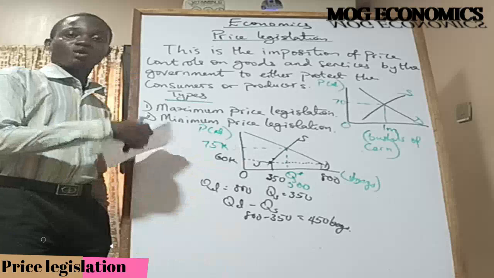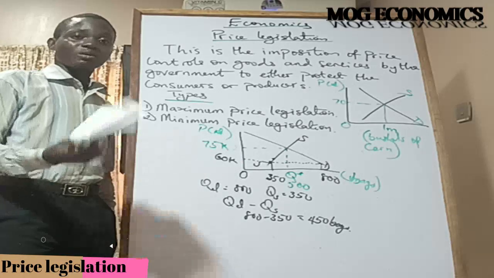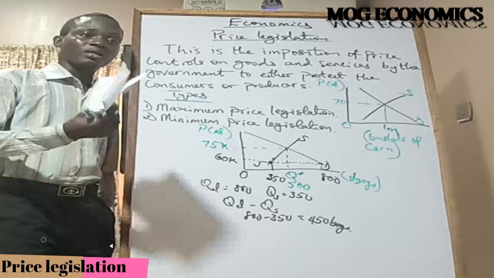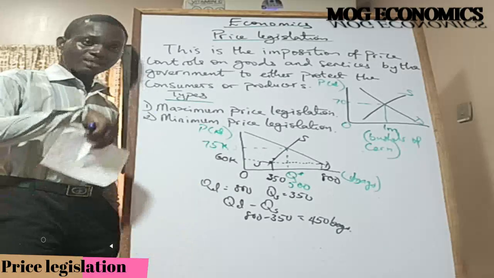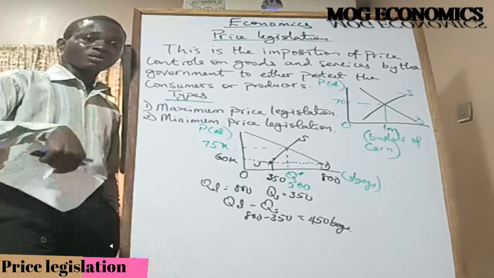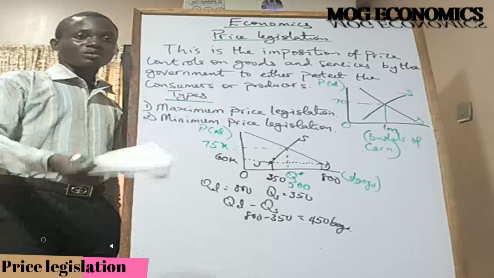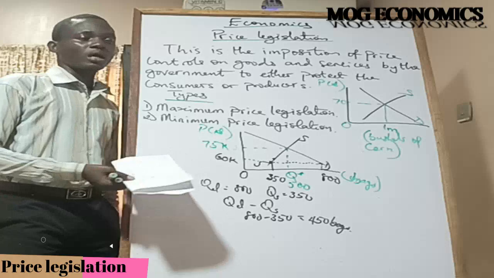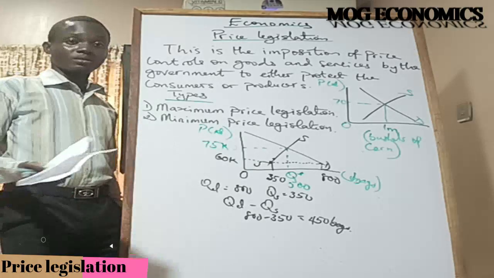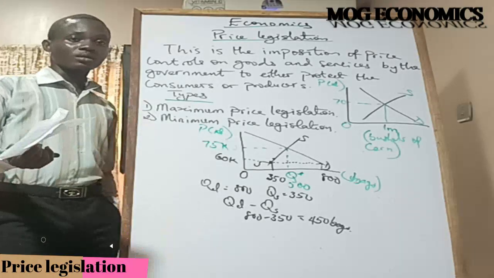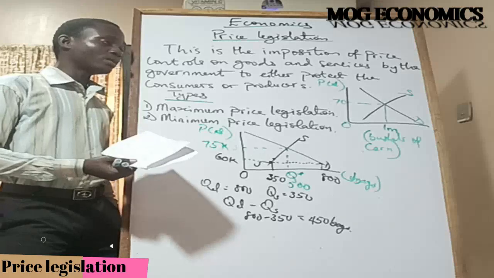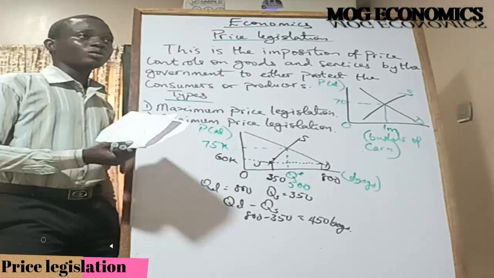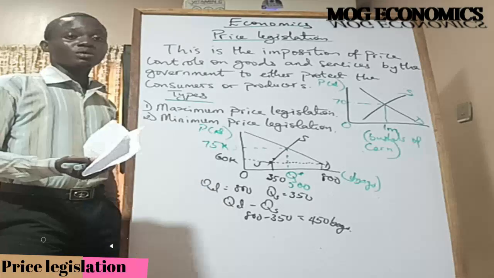And then the sellers also know that if they don't find a way of selling those products as early as possible, they're going to perish, right? And then they won't even be able to sell it at the price that the government is even considering as a low price. So they are forced to sell. They don't have any market power. Consumers have the upper hand. So the government is like, we want to protect the farmers. Okay, we want to protect the sellers. So what we want to do is that we don't like this price. This price is not fair on them. So there has to be a better price.